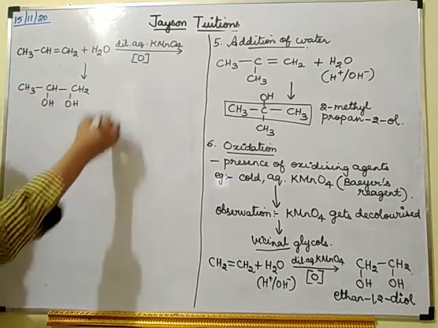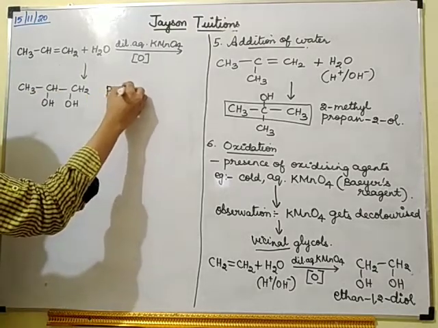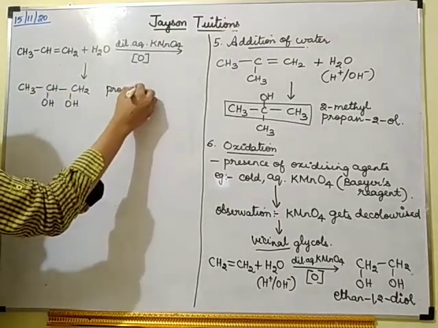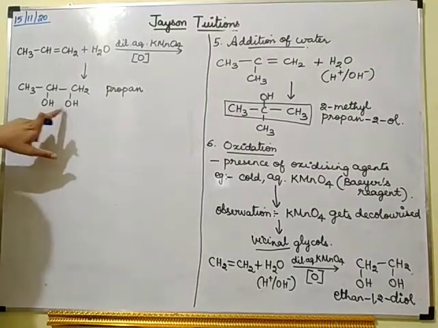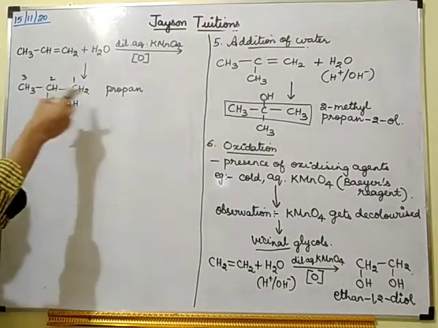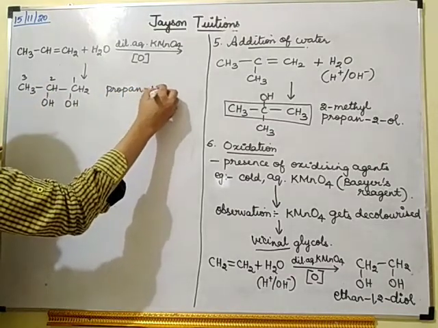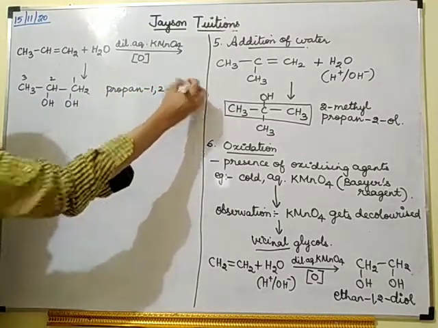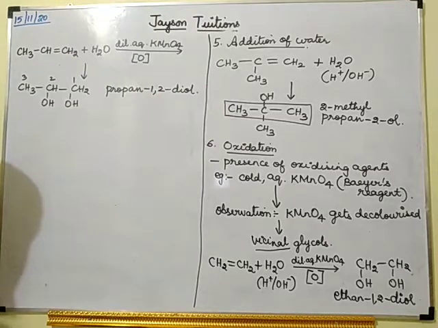So what is the name of this compound? 1, 2, 3. Three carbons means it is pro. Single bond means it is ane. And in the first position and second position, if I number from this side, so 1, 2 diol.